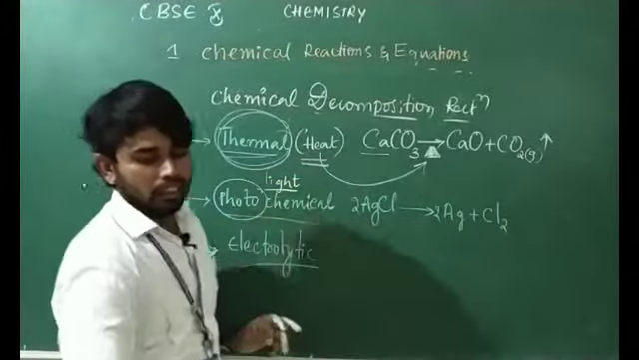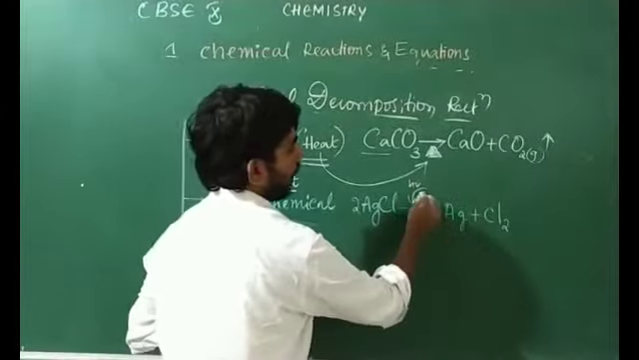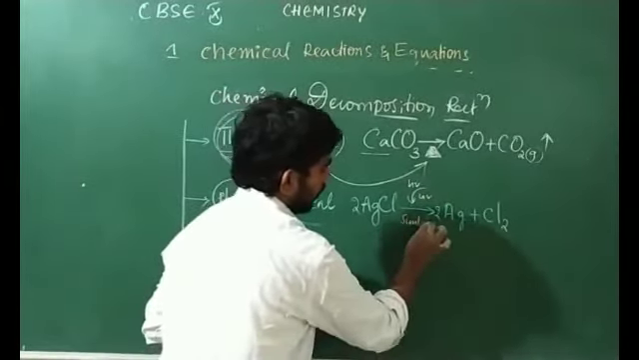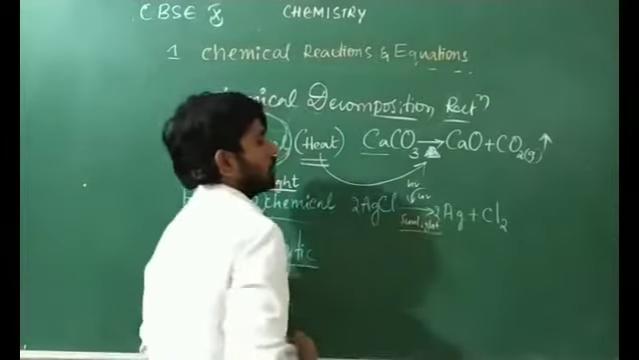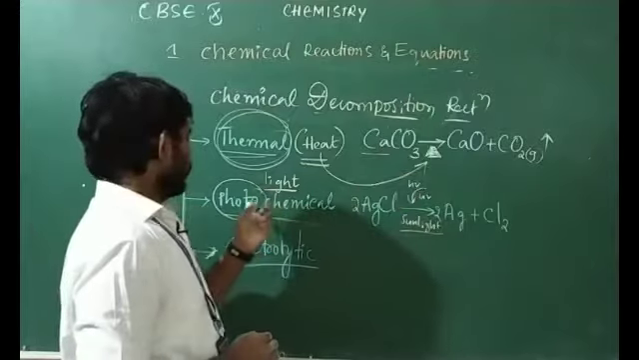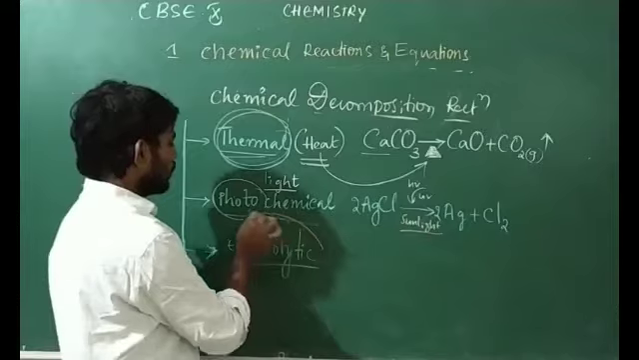Photo means light energy. Here in the arrow mark we can mention h nu, or ultraviolet, or sunlight. If by using the light energy they undergo the decomposition reaction, then it is said to be photochemical decomposition. Similarly, what do you mean by electrolytic decomposition?